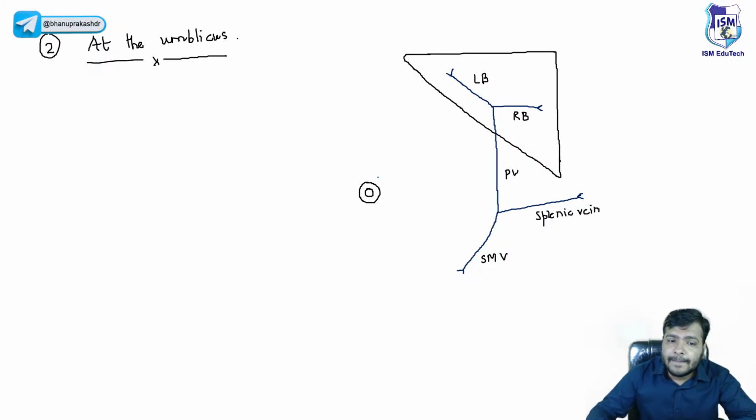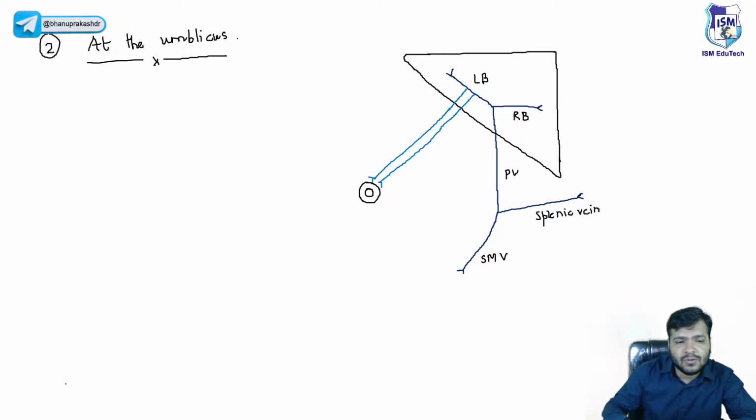Now behind the umbilicus, beta, there are some veins which are draining the blood to the left branch, and that is called the para-umbilical veins. Okay, they are draining the blood. Yeah, this is called the para-umbilical veins.